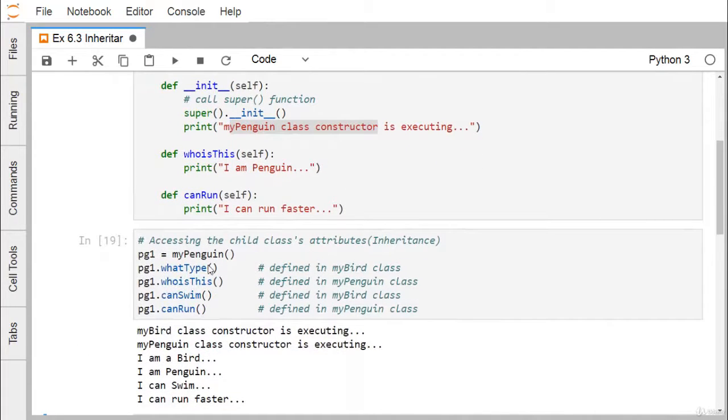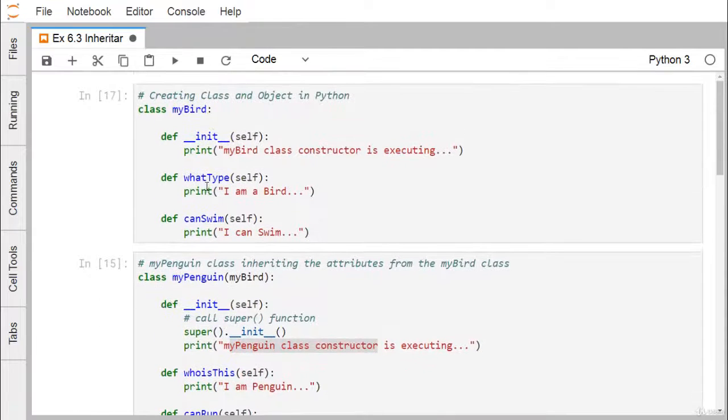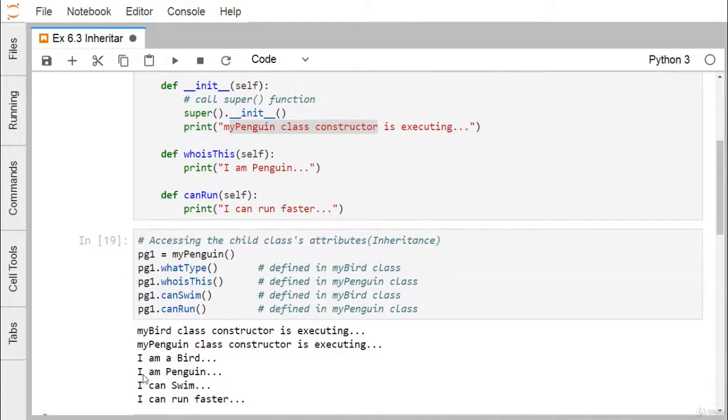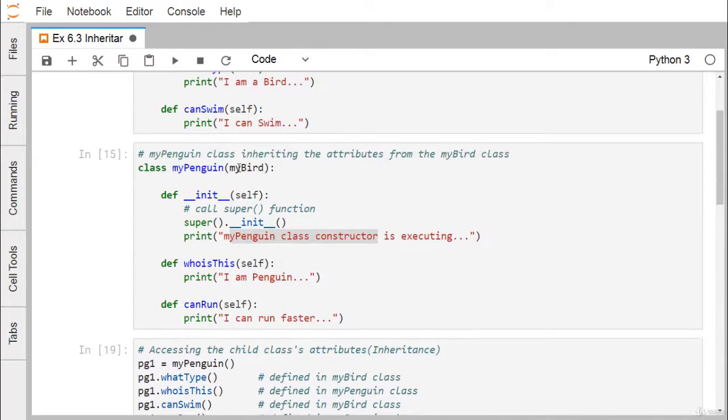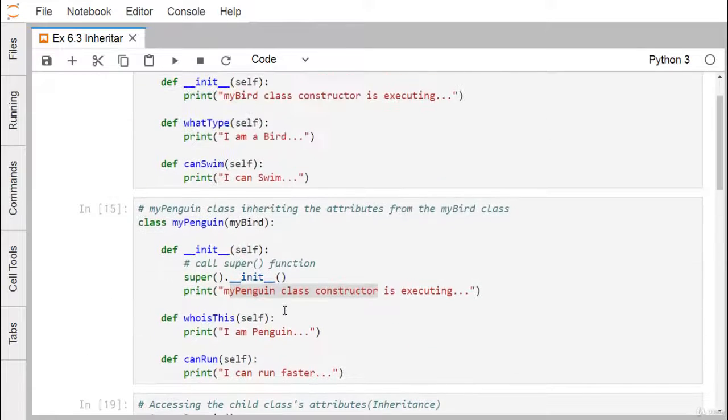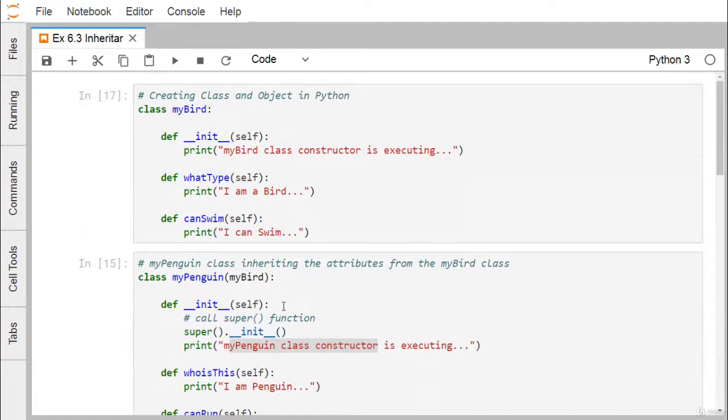Now we called whatType. whatType has the string I am a bird, so that has to be printed, and it has got printed. The next method we called is whoIsThis, which prints I am penguin. Next we went for canSwim, which has the string I can swim, so that got printed. Now we have canRun, I can run faster, so in this way this string got printed. So using this example we have shown you how inheritance can be implemented in Python.